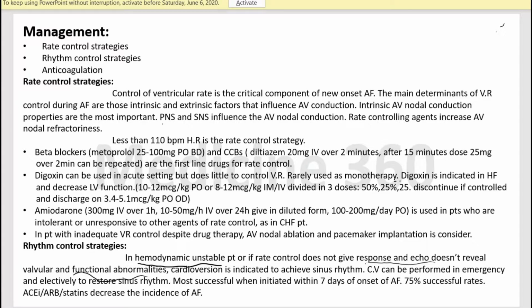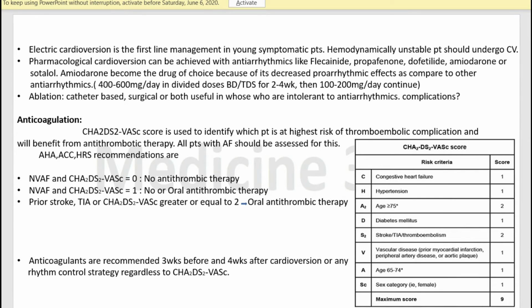How many types of rhythm control strategies are there? There are two types of rhythm control strategies. One is the electrical cardioversion, and the other is pharmacological cardioversion.